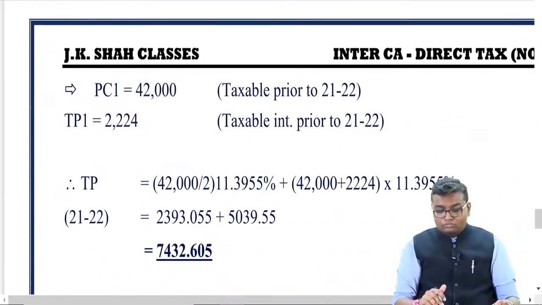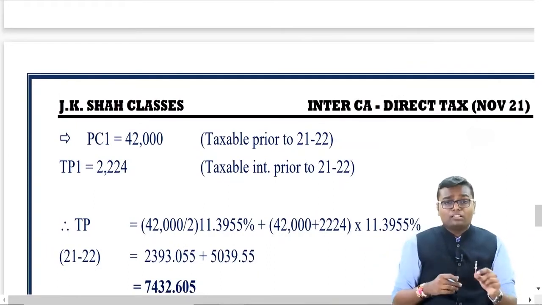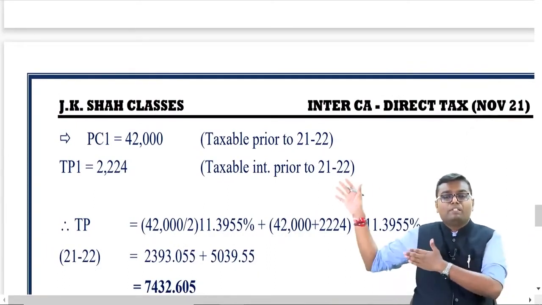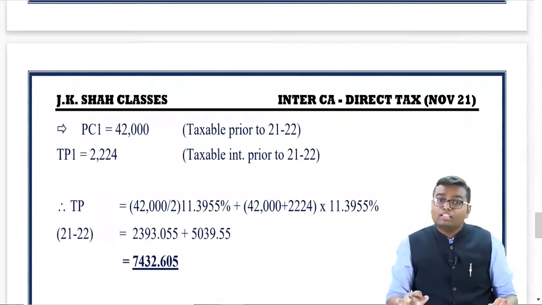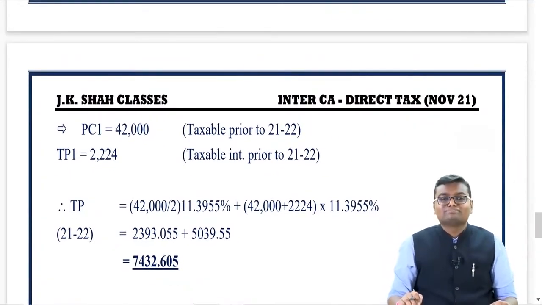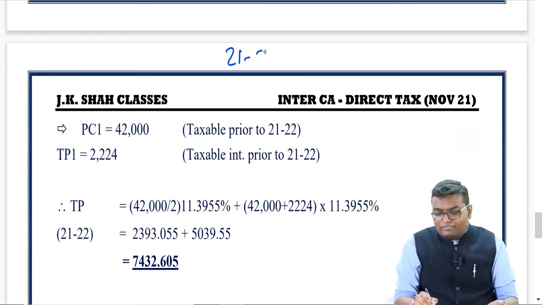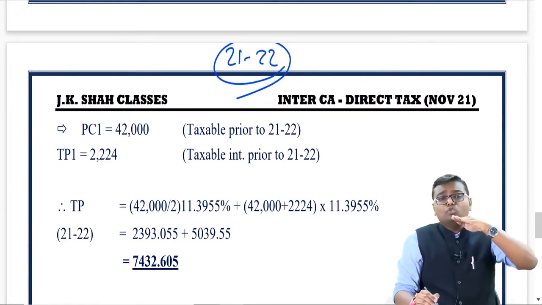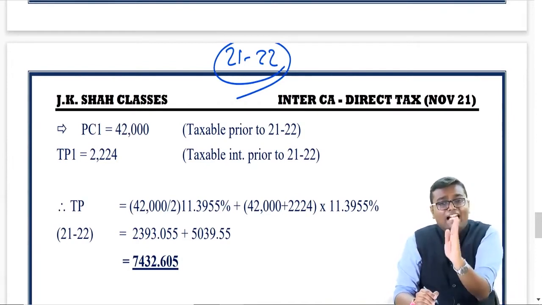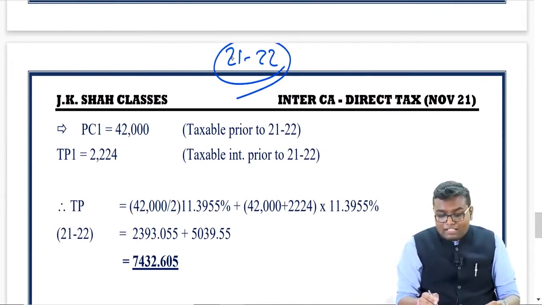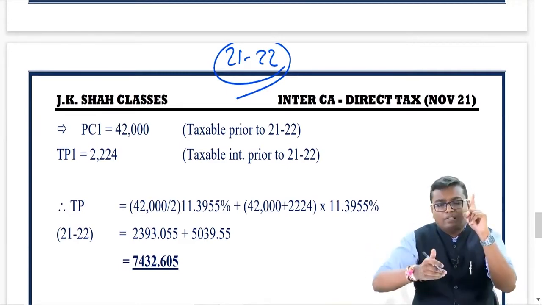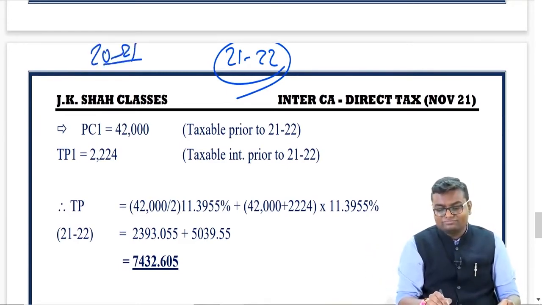Now let us apply the formula. TP is equal to, before that, what is PC1 now? In 2021 it was 0 because up to the previous year nothing was taxable. Here PC1 will be something. Now I am standing in the year 21-22. Now what I have to see is how much was taxable up to the starting of the previous year. Only one previous year was there, 2021.